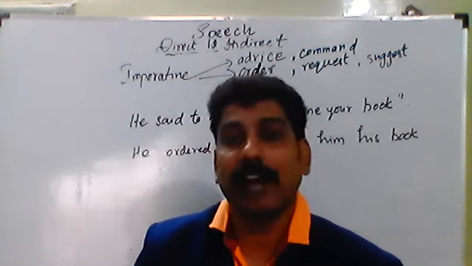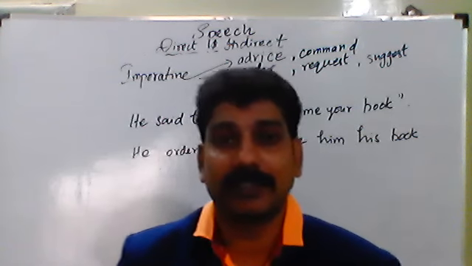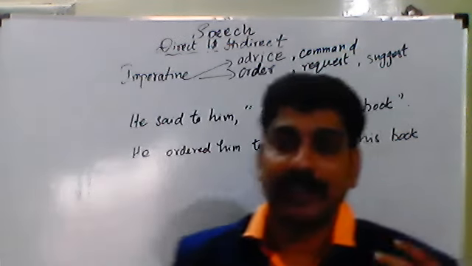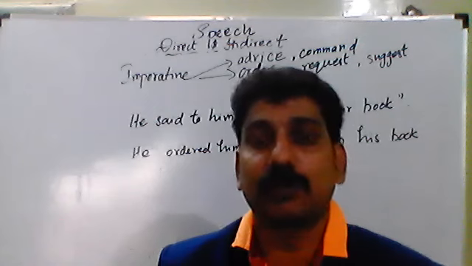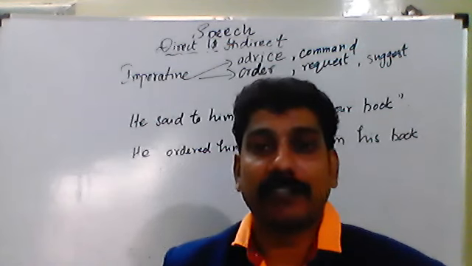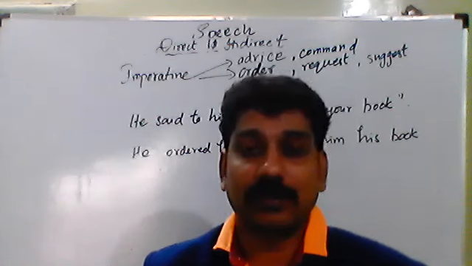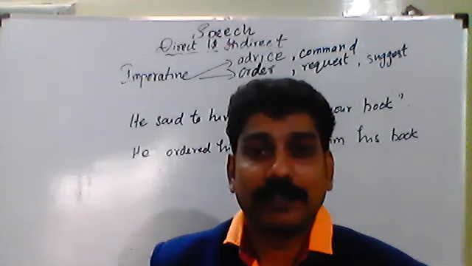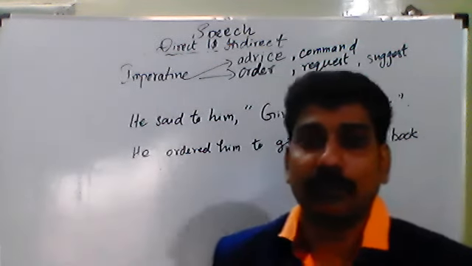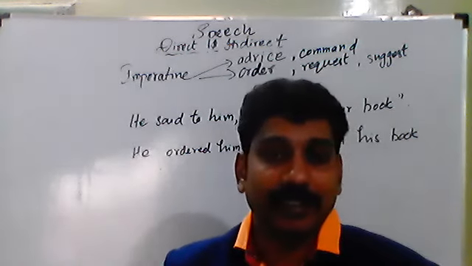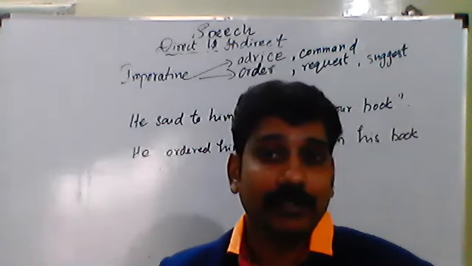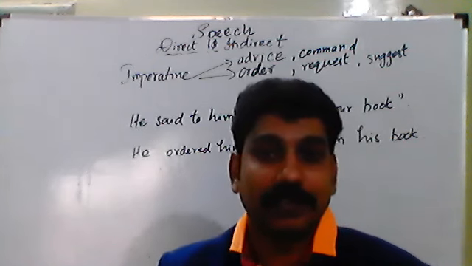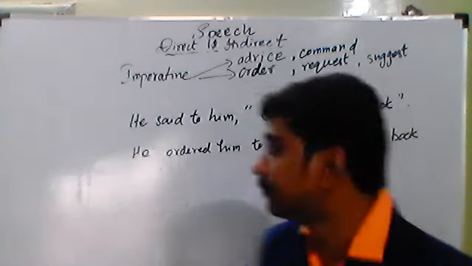So the thing that we have to keep in mind for these imperative sentences is, in the place of said to, as we saw in assertive sentences, we used told. And in the place of inverted commas, we used the connective word that. But in this type of sentences, in the place of said to, we have to decide whether it is an advice or a request or a command or a suggestion. So according to that, we have to insert the word in the place of said to.